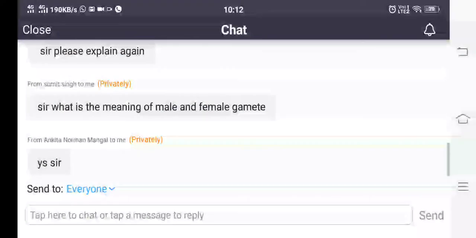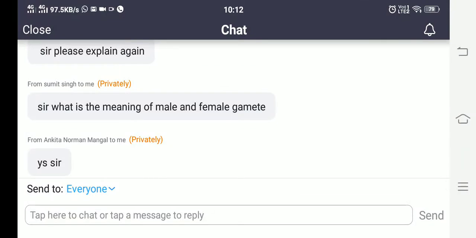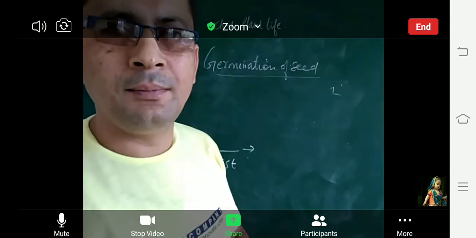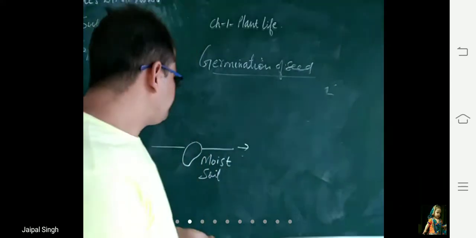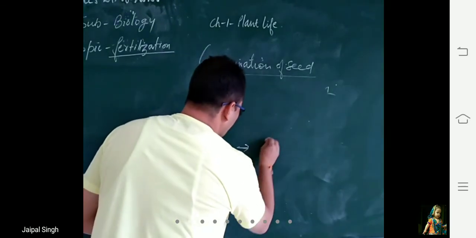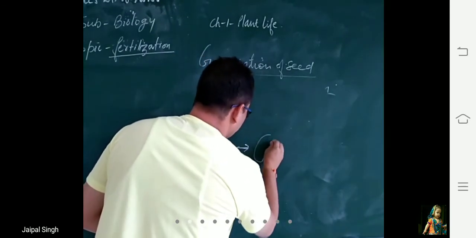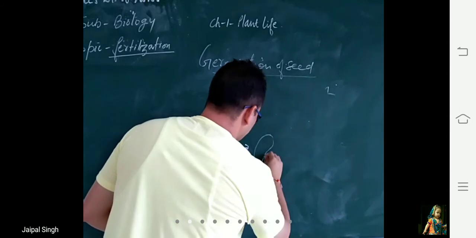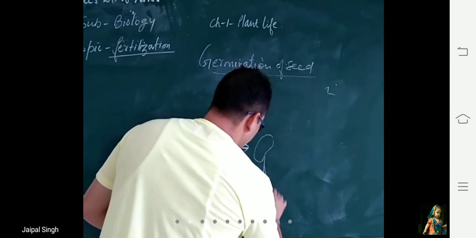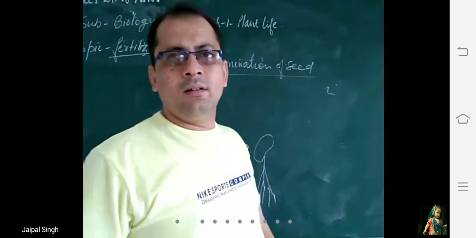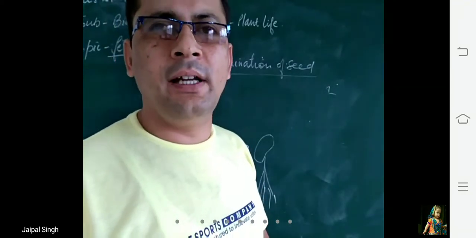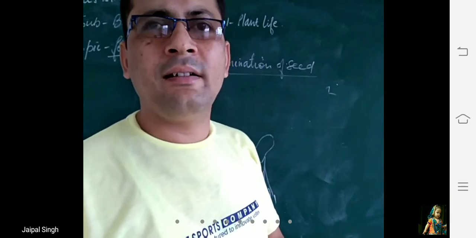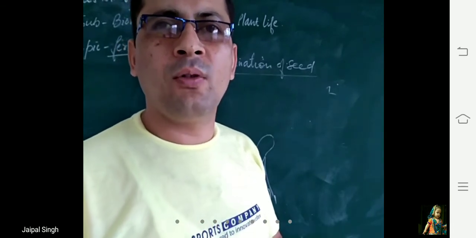When you place this seed in the moist soil, the covering of the seed will become soft. It will swell. Swell means what, beta? Phoolna. The seed will swell, and the food which is stored in the cotyledons of the seed gets dissolved with the help of water.